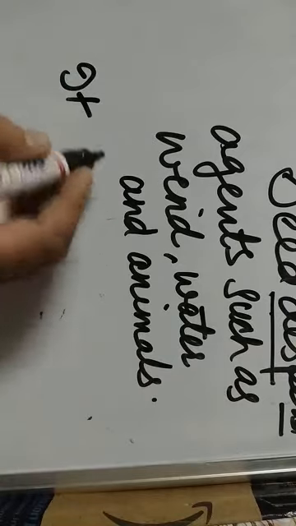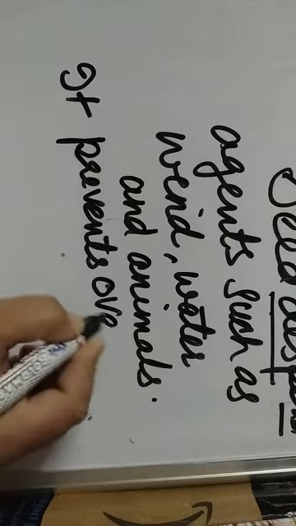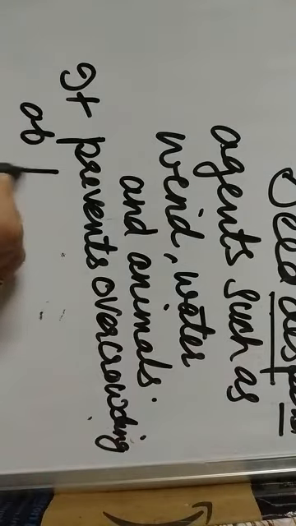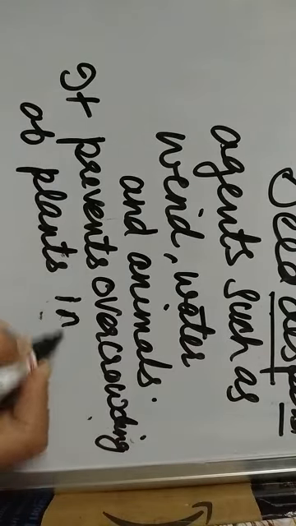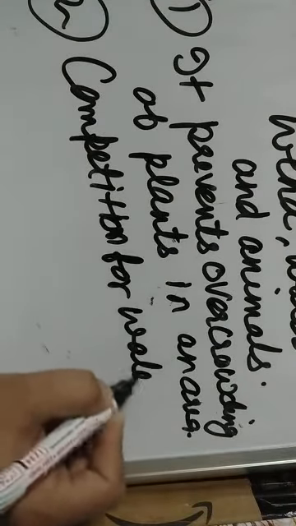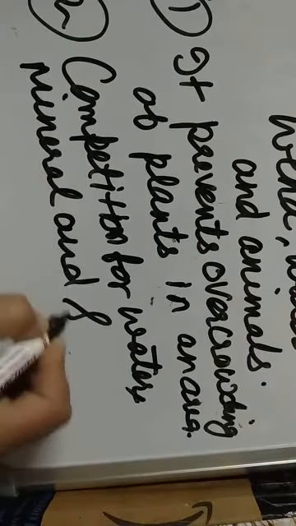Dispersal of seed is necessary because, number 1, it prevents overcrowding of plants in an area. Number 2, dispersal of seed prevents the competition for water, minerals, and sunlight among the same kind of